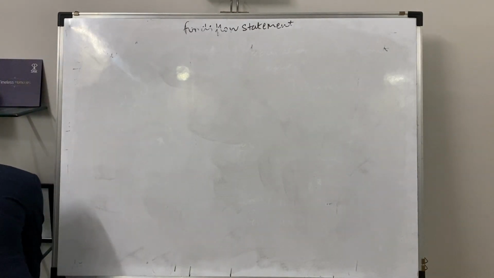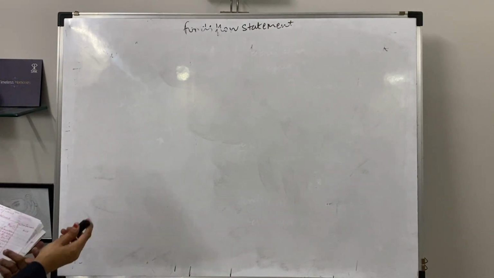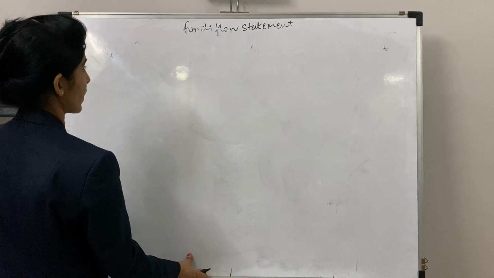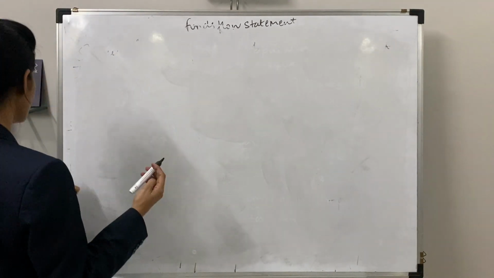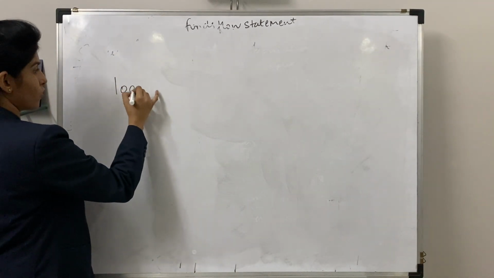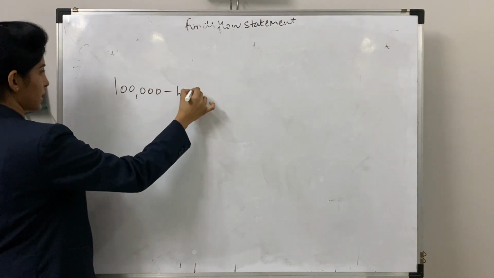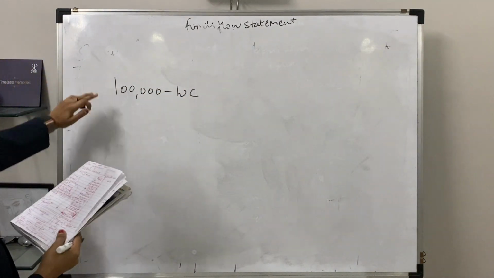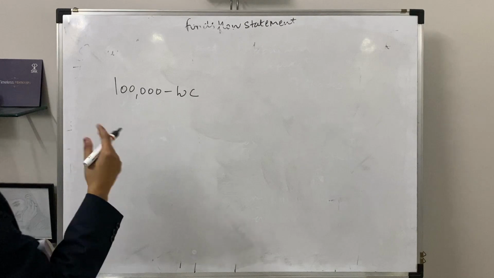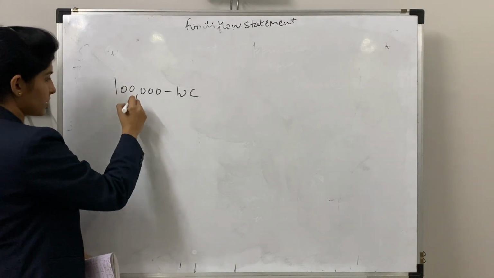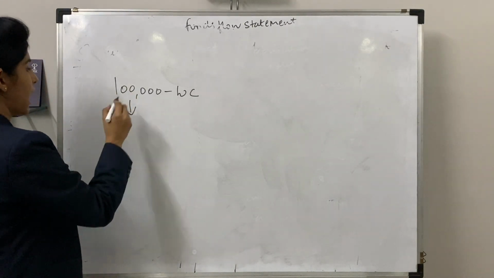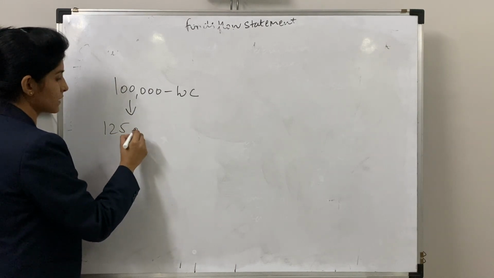Now coming on to the statement. In the funds flow statement, when you were recording your working capital, for example, if 1 lakh was invested as a part of your working capital, now this was kept as a working capital. Now, it is being told that you need to increase the amount of your working capital and to make it 1,25,000.